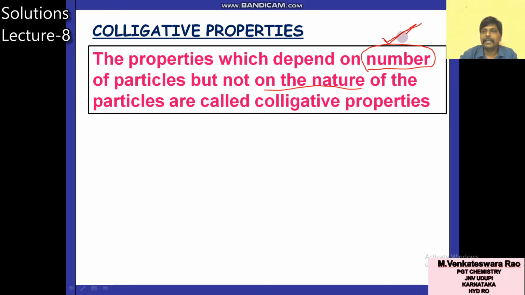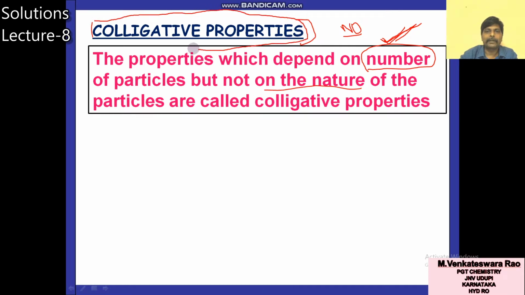Whether the particle is sucrose or urea or glucose, that is not important. There are some properties depending only on the number of particles but not on the nature. These types of properties are called colligative properties.